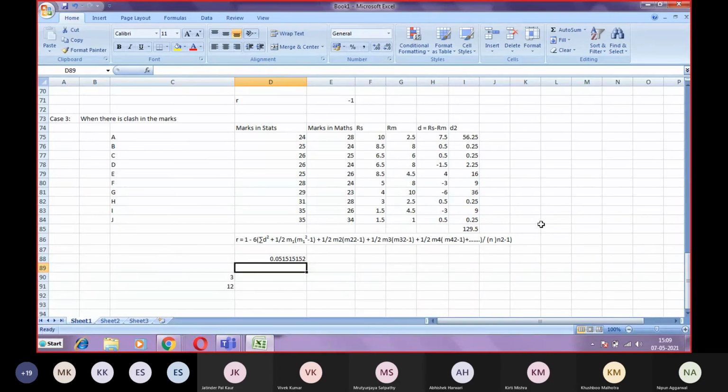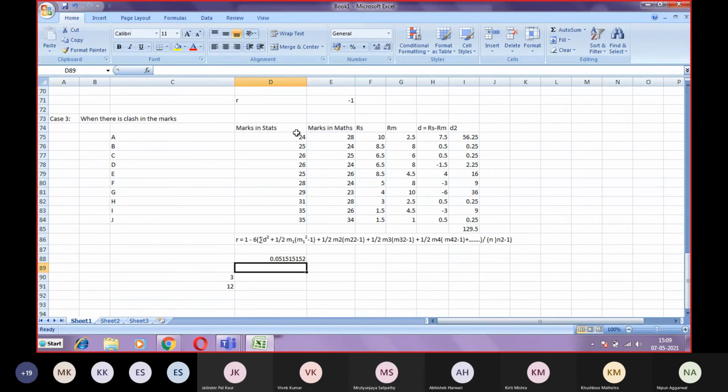Fine. So that will be your Spearman's rank correlation in case of multiple ranking. Clear? But the condition here is the data must be in the form of ranks. So we have to convert our marks data into ranks data if we want to calculate the Spearman's rank correlation.